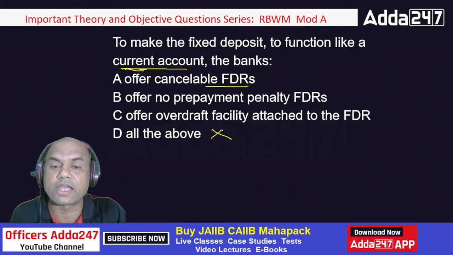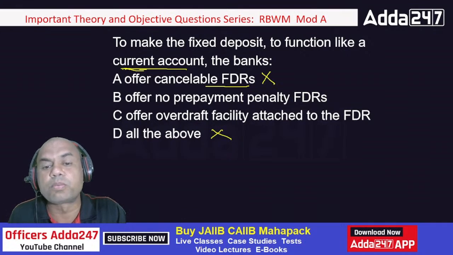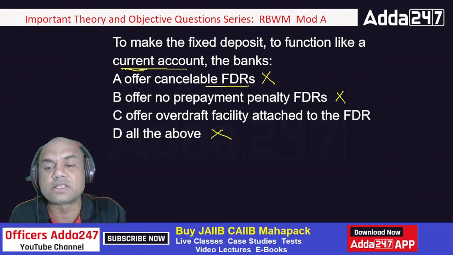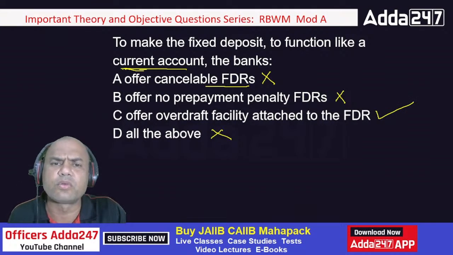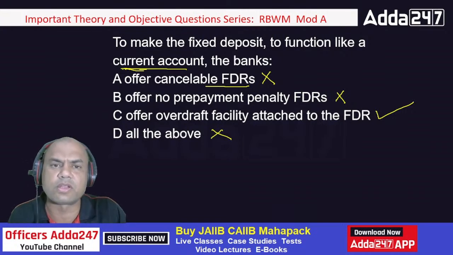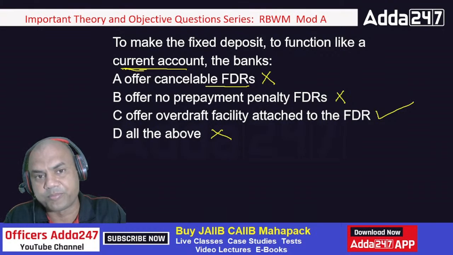So what can be the answer? Cancelable FDR? If I cancel this FDR, then how can I use it again and again? So this is out. No prepayment again means cancelling that FDR. But the OD facility is the right answer. Here I'll take the OD against that FD, and I'll use that OD like a current account. Whenever I want, I'll withdraw it, and whenever I want, I'll deposit it.